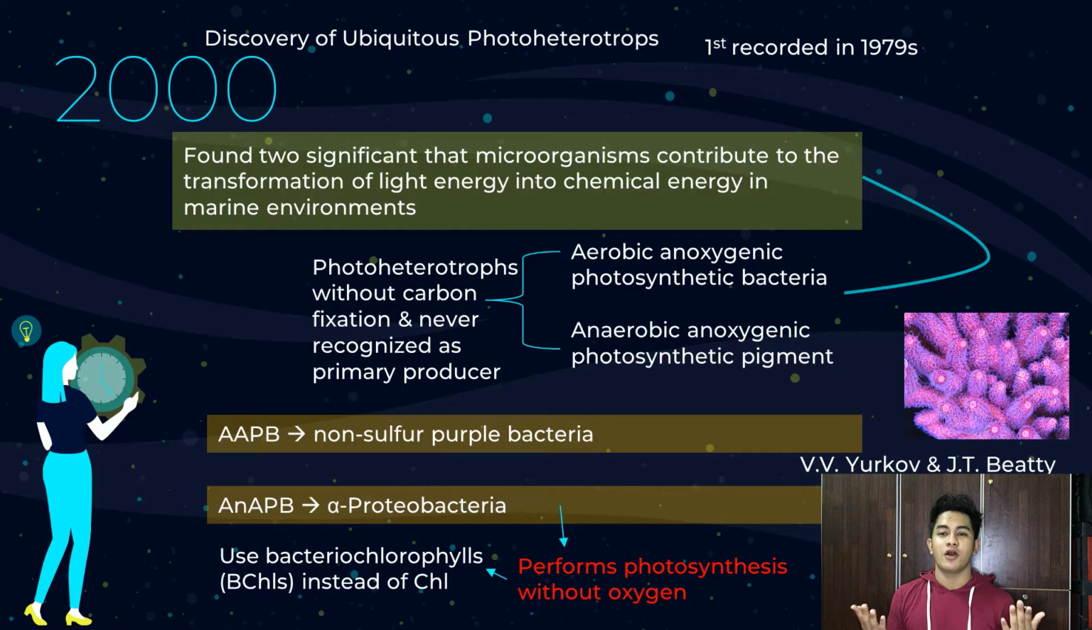Here is another example of bacteria, and then another one, anaerobic anoxygenic photosynthetic bacteria, which are alpha proteobacteria. And this is the picture. How pretty, right? Actually, alpha proteobacteria perform photosynthesis without oxygen. AAPB, a non-sulfur purple bacteria, use oxygen, but alpha proteobacteria perform photosynthesis without using oxygen. Do you know what? Alpha proteobacteria use bacteriochlorophyll instead of chlorophyll.